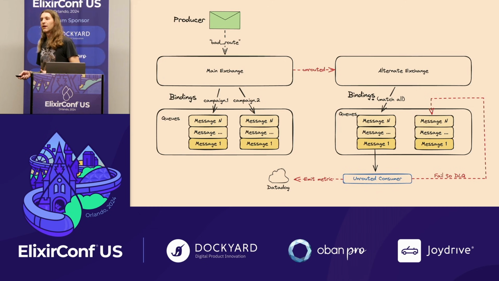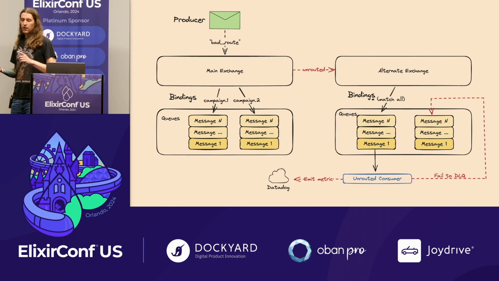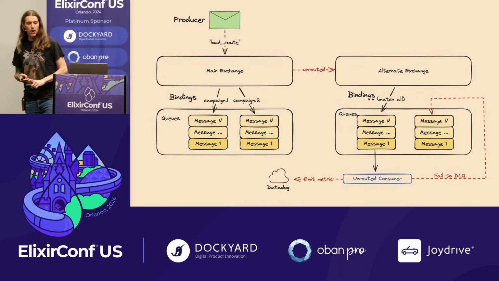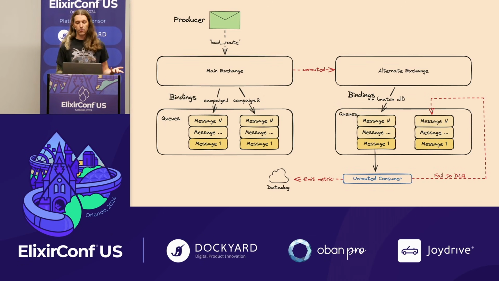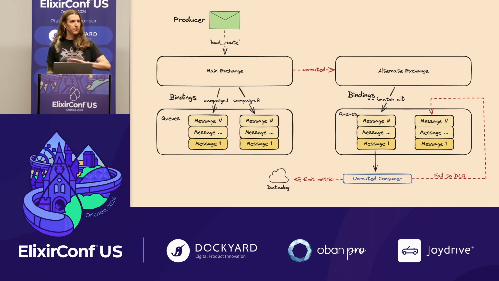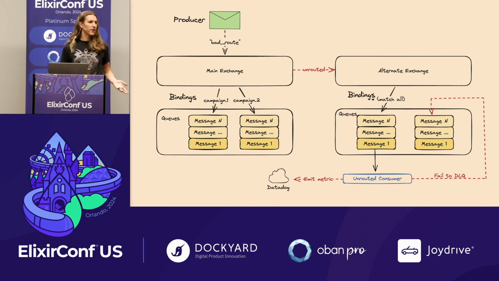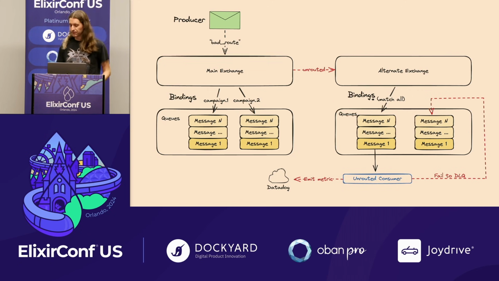So now in the rare event that we do get these unrouted messages, we're going to get notified that something's wrong. We can intervene as needed. This usually means creating the missing queue, shoveling messages back over, and then debugging why it didn't exist in the first place.